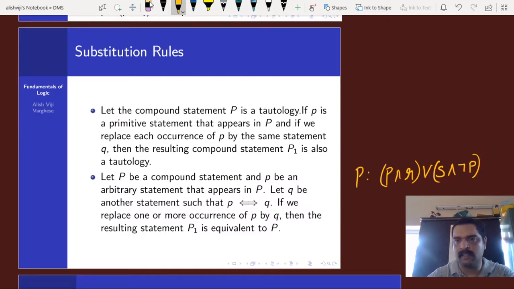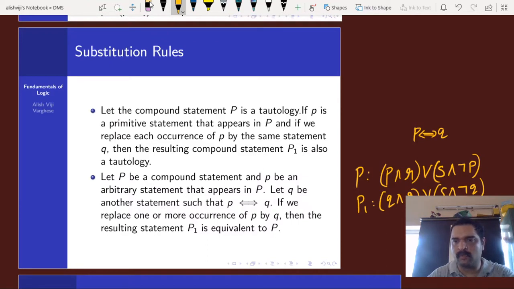And we know that small p is equivalent to another statement Q, a primitive statement or a compound statement. Then this is capital P and this is small p. Then we can obtain P1 by replacing p with Q: Q and R, or S and negation Q. Then P1 and P, these two statements are equivalent.